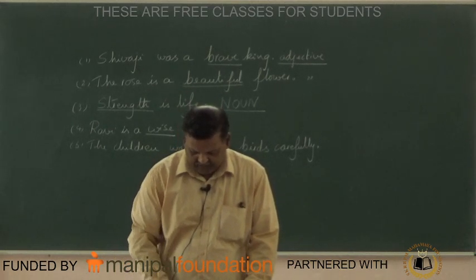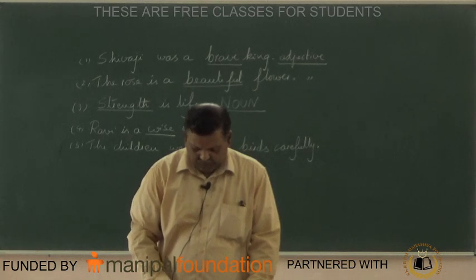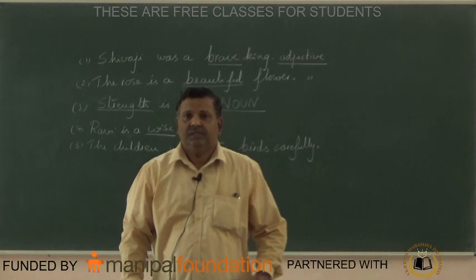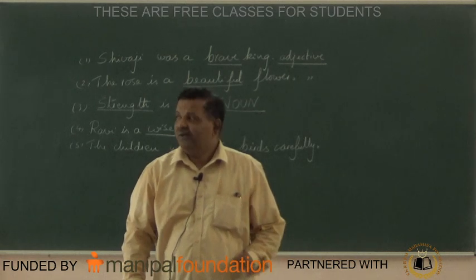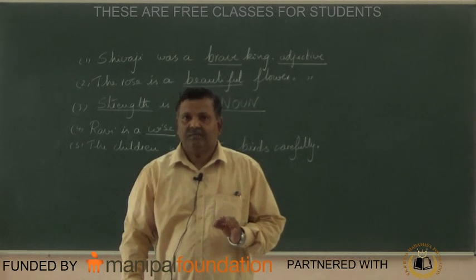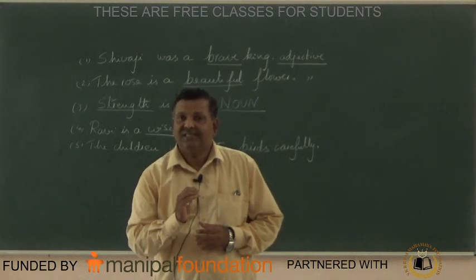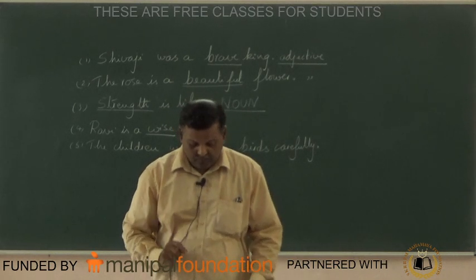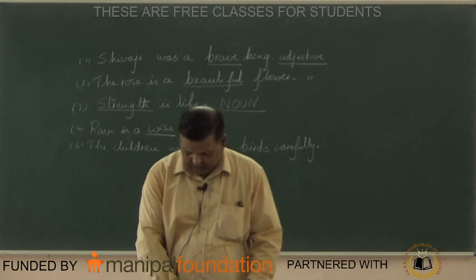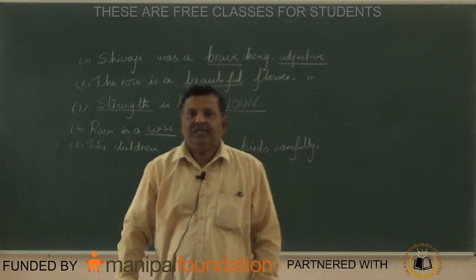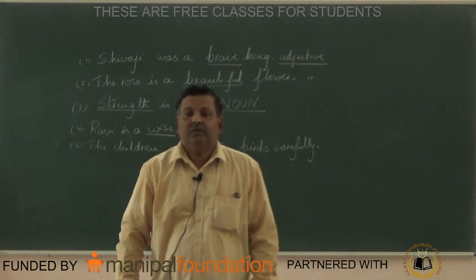Then, honesty is the best policy. What is that? Honesty is the best policy. Honest is adjective. Honesty is noun. Then, the parents gave their children good advice.